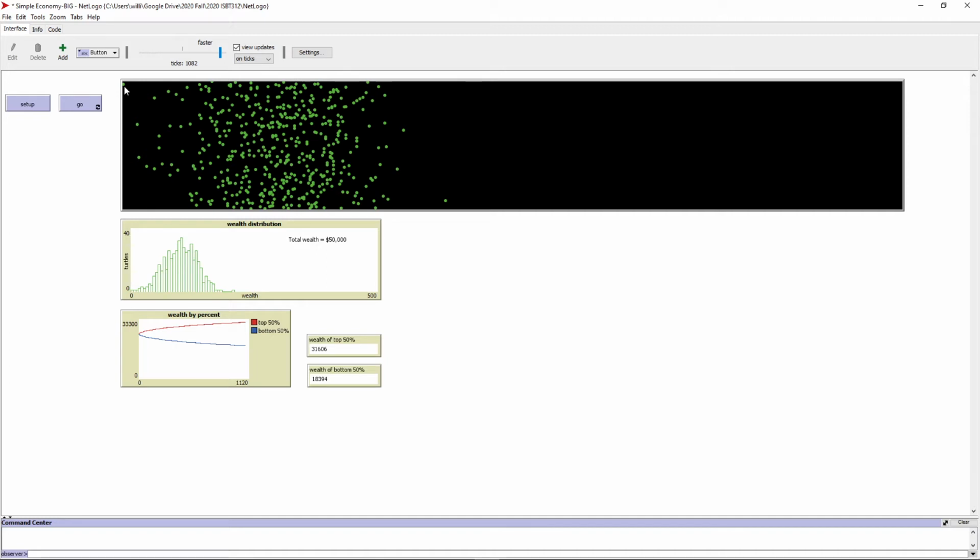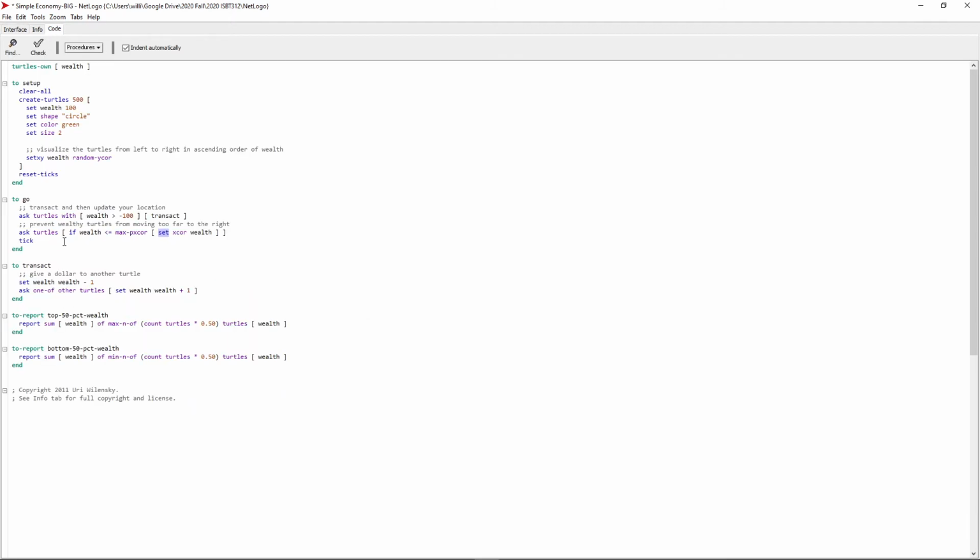This little turtle up here, if you can see it, has $1, and then it looks as if they paid $1 and went to 0, and then they were allowed to go into debt, and they went to -1. And this world has 0 as the minimum and 500 as the maximum. They already have some code in here that says, ask the turtles, if the wealth is less than or equal to the max coordinate, then go ahead and plot them at that particular wealth coordinate. But the problem is we also have to make sure that they're not below the minimum of 0. So what we need to do is go ahead and see.